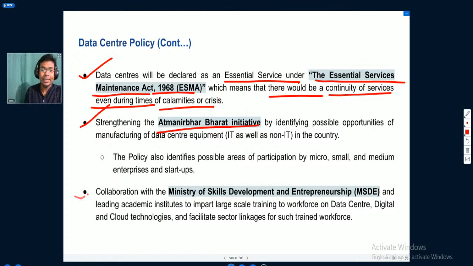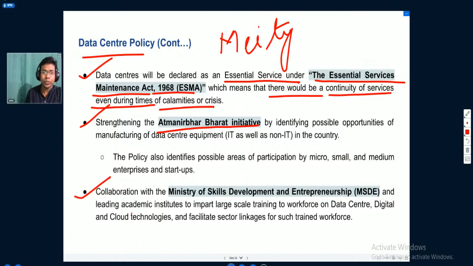When we talk about this data center policy, it has been released by MeitY, the Ministry of Electronics and Information Technology. They will have active collaboration with the Ministry of Skill Development and Entrepreneurship and leading academic institutions to impart large scale training to the workforce on data center, digital and cloud technologies, and facilitate sector linkages for such trained workforce.